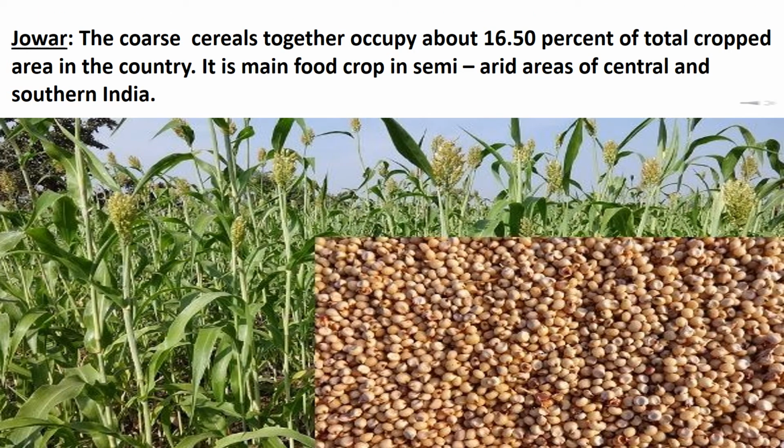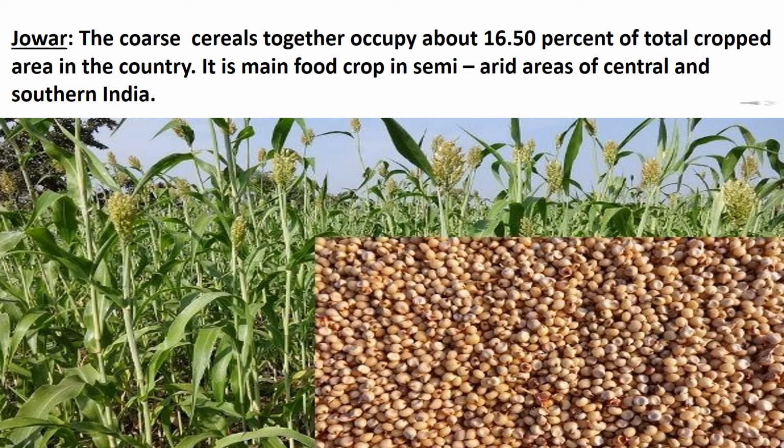Jowar. The coarse cereals together occupy about 16.50% of the total cropped area in the country. It is the main food crop in semi-arid areas of central and southern India. Children, Maharashtra alone produces more than half of the total jowar production of the country.